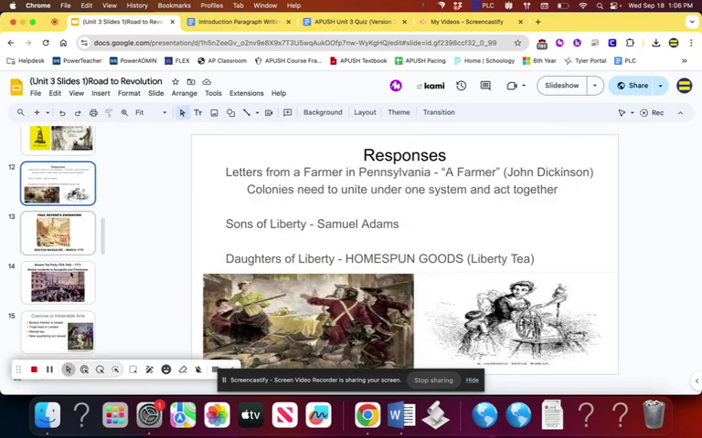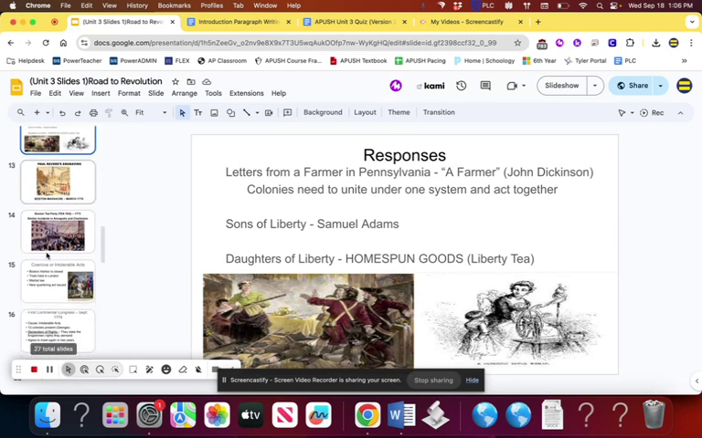Anyways, because of these British taxes that are now being levied on the colonies, we decide that we need to get on the same page. There's Letters from a Farmer by John Dickinson. It basically just makes the argument that the colonies need to unite under one system. 2 groups are also formed: the Sons of Liberty, led by Samuel Adams. They eventually commit the Boston Tea Party, and the Daughters of Liberty. Women's most notable or most important contribution to the American Revolution War effort is their making of homespun goods, so we don't have to buy British-based goods, right?